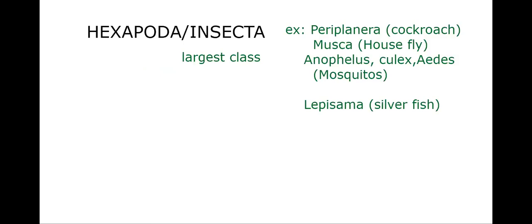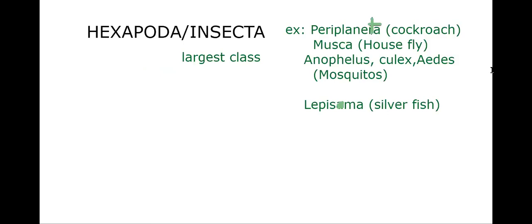Hexapoda or Insecta: Periplaneta. We have a small mistake here. It is Periplaneta americana, one of the famous ones. We are going to learn the cockroach in detail in coming days. Periplaneta is cockroach. Musca, housefly, Anopheles, Culex, Aedes, mosquitoes. Lepisma, here again a small mistake, commonly called silverfish.